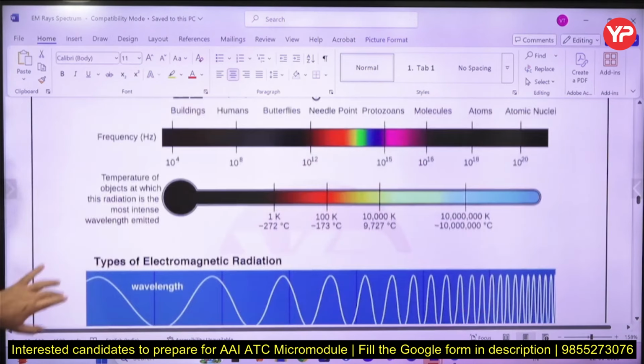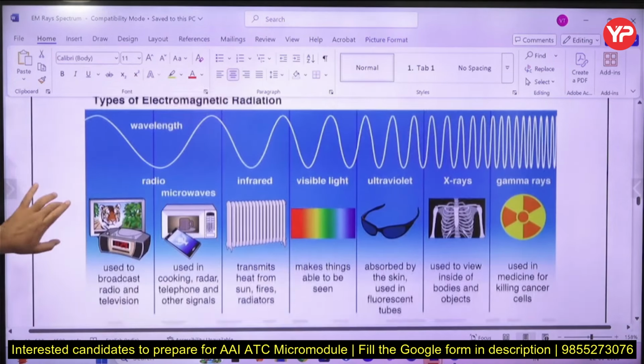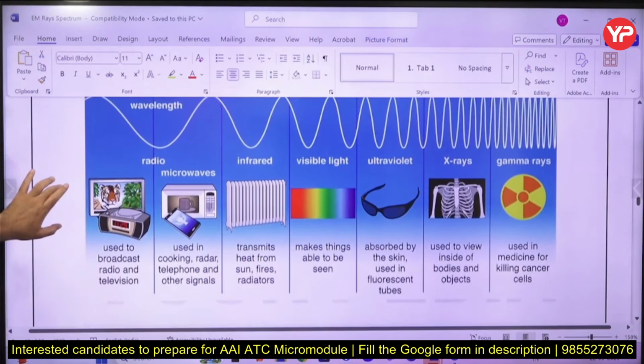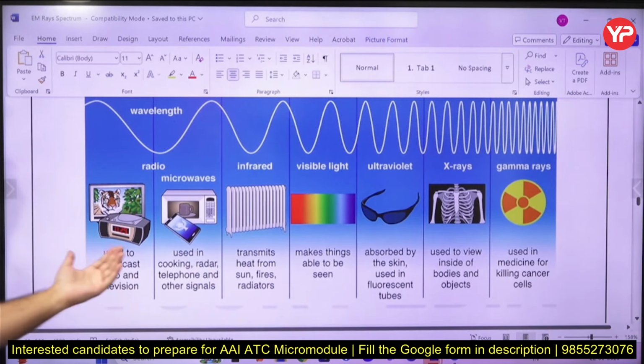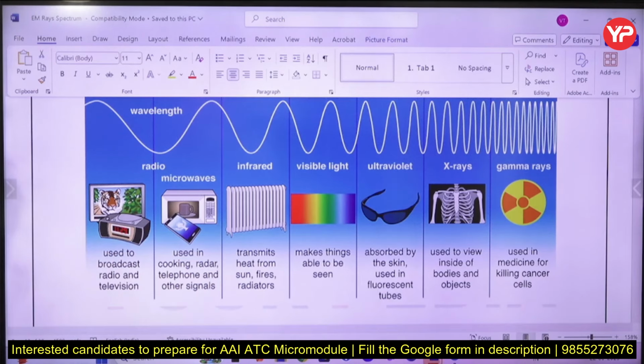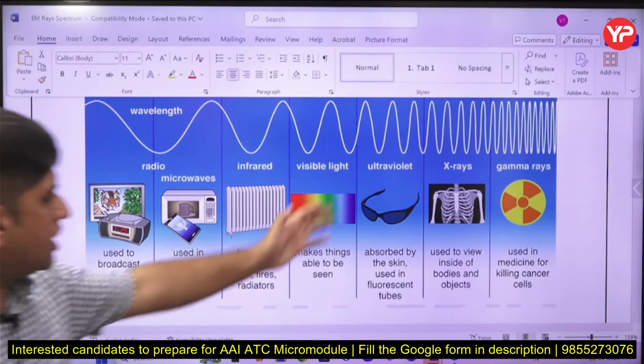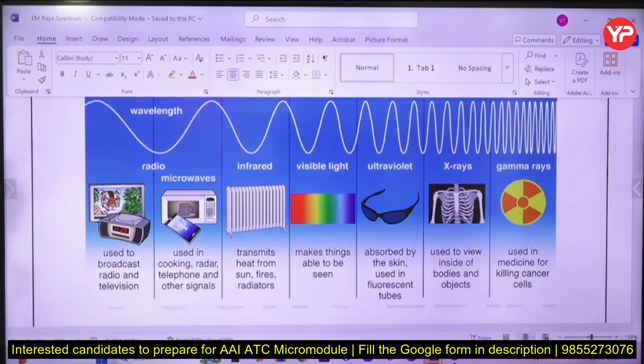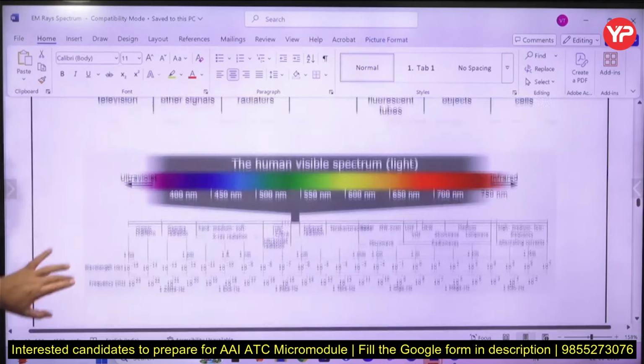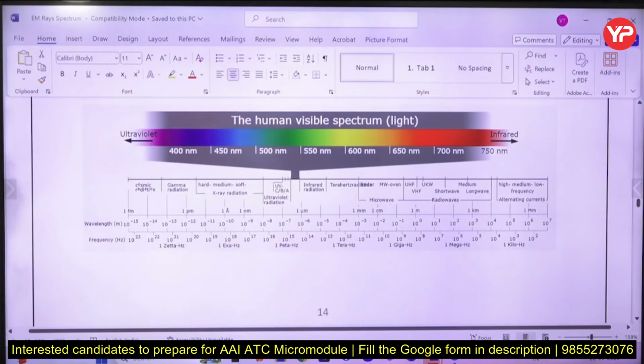These all details friends are provided to you. Types of electromagnetic radiation and their application. Gamma rays where you are using, X-rays where you are using. Gamma rays are used in the medicine to kill the cancer cells. Very detailed diagram. वेवलेंथ से लेके फ्रीक्वेंसी से लेके सब कुछ दे रखा है इसमें.